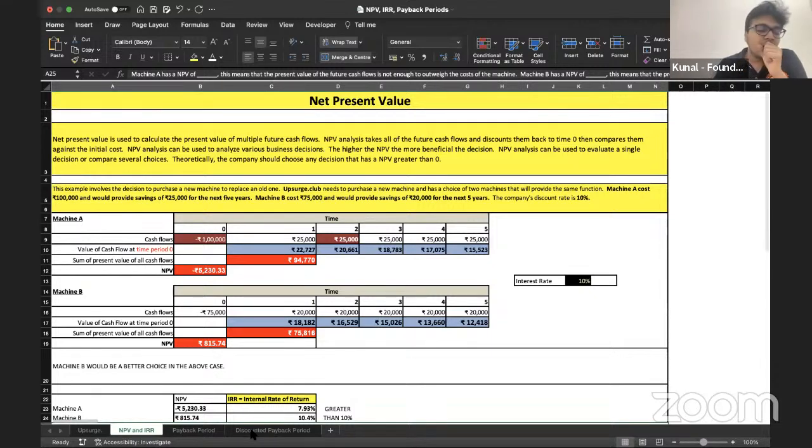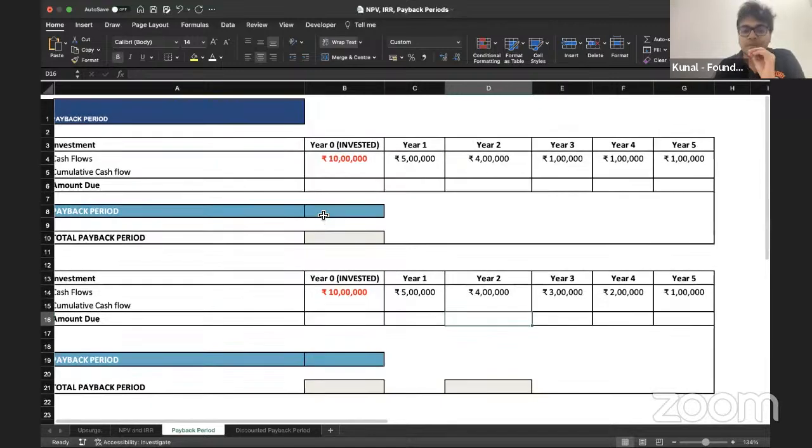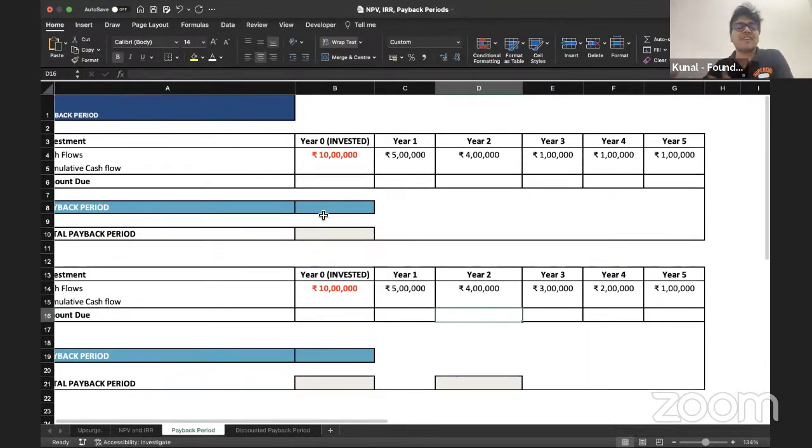Now we'll talk about a very interesting concept, payback period. We will talk about payback period today, and tomorrow we'll go to discounted payback period. Payback period is something that we'll understand today, and then we'll never touch upon it. Payback period is not the right way of doing things in corporate finance. The right way is discounted payback period. So we'll do payback period, understand it, learn it, and then forget it.